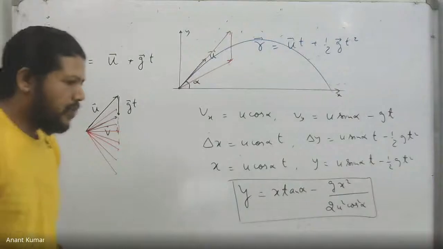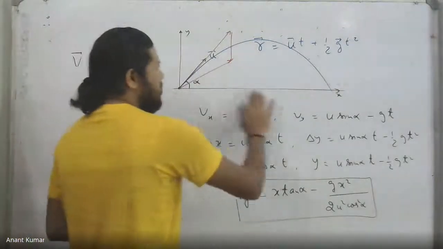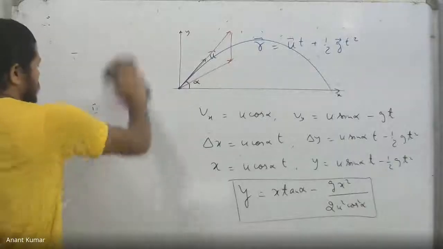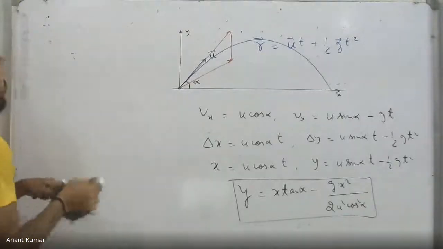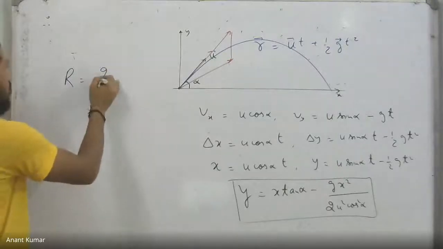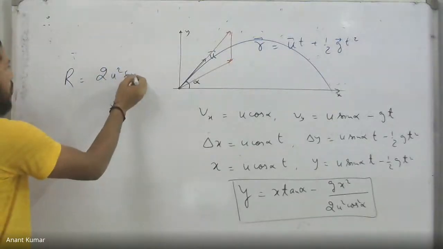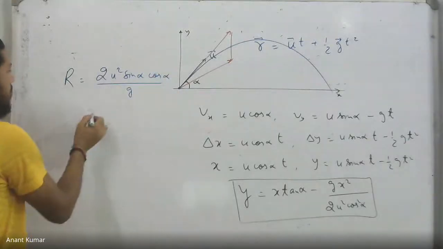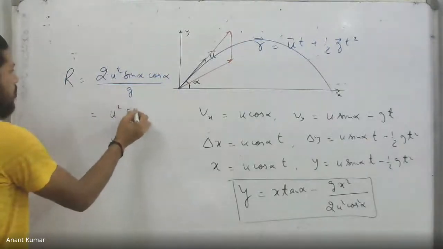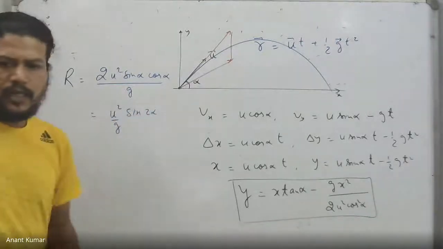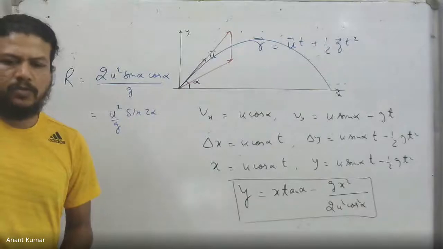We can also recall that the range in this case is known. The range of the projectile, the horizontal range to be more precise, is twice u square sine alpha cos alpha by g, which I could write as u square sine 2 alpha upon g, from where we can see that the maximum possible